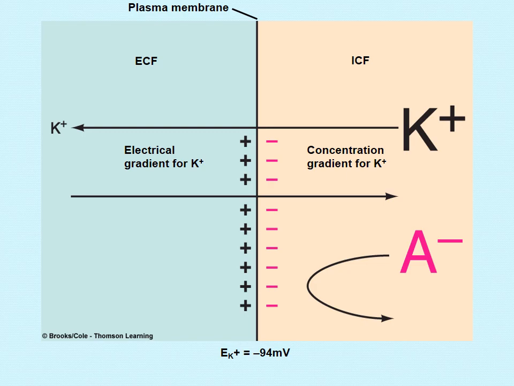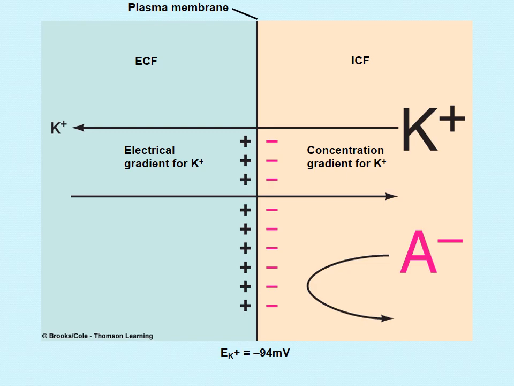Now the negative side of the membrane is the inside of the cell because of the leaking of potassium down the concentration gradient. So this will attract the potassium ions and they will start moving back inside. Okay, initially the concentration gradient will be greater, so more potassium will leak out as compared to the electrical gradient, but less potassium will move inside.